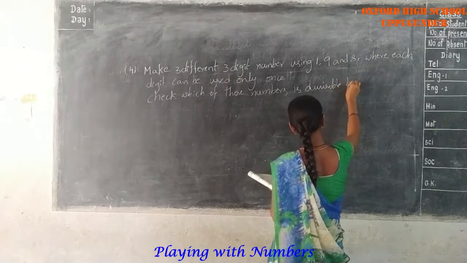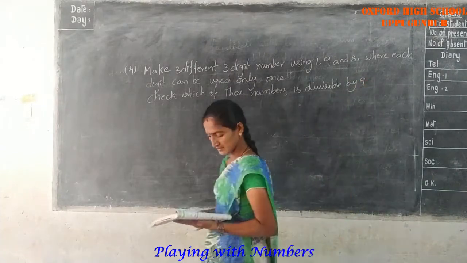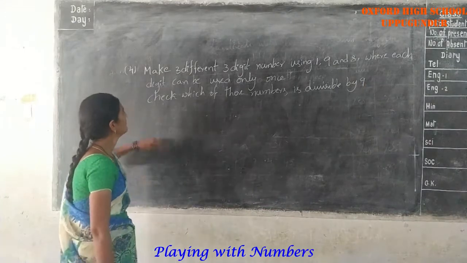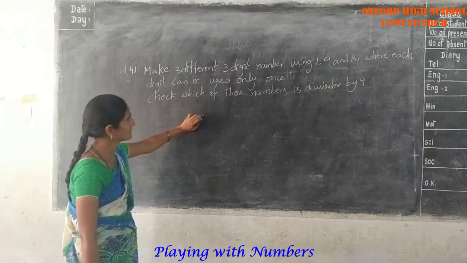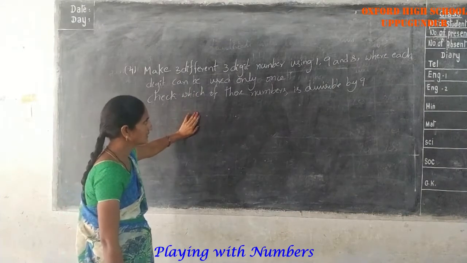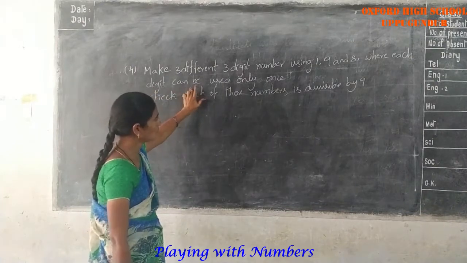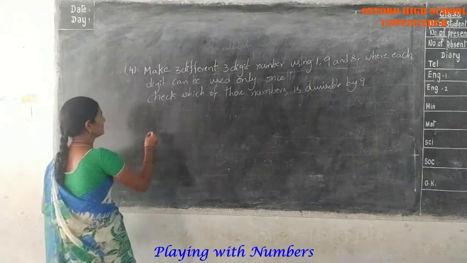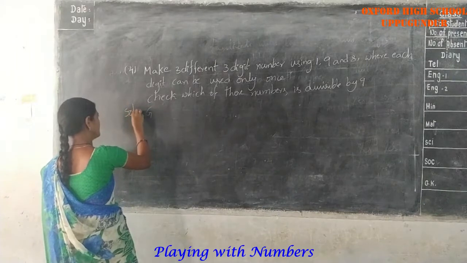Make 3 different 3-digit numbers using 1, 9, 8, where each digit can be used only once. Okay. Solution.